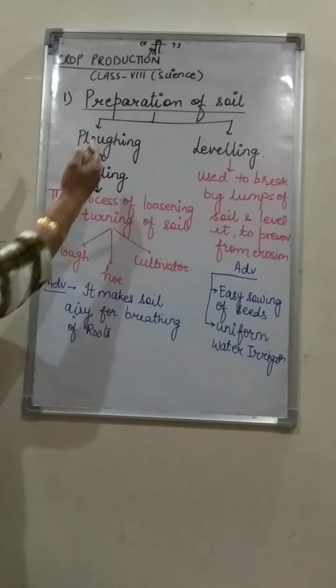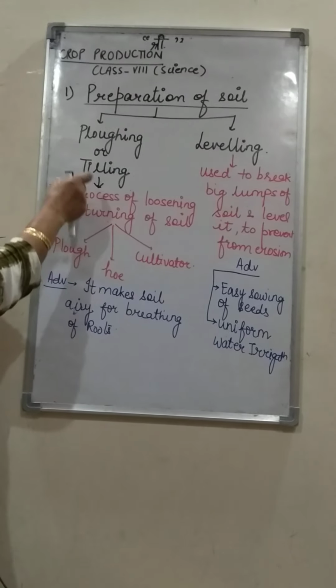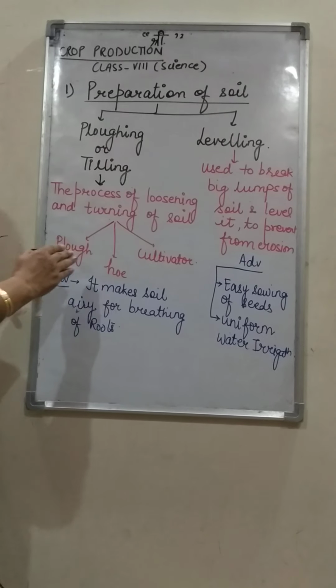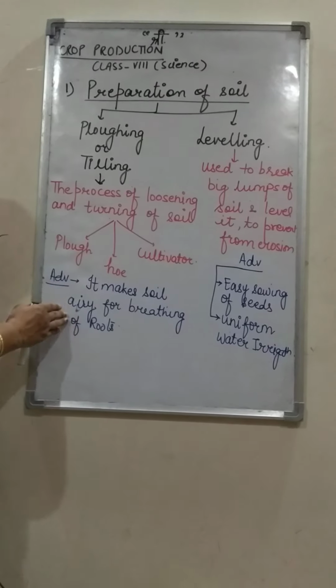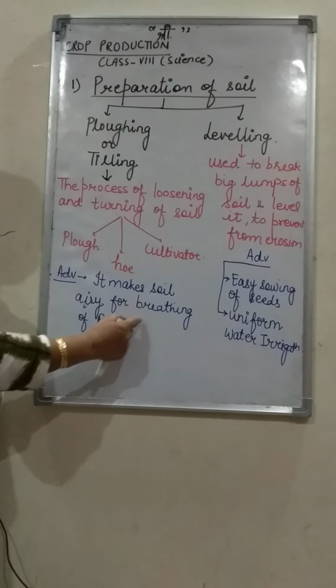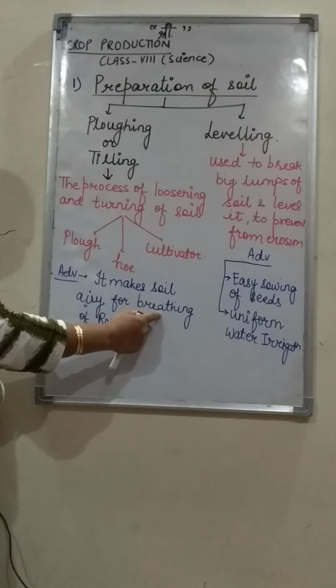Now, what is the advantage of plowing? The advantage behind plowing is that it makes the soil airy, because this is the process of loosening of soil. So it makes the soil airy so that roots can breathe easily.